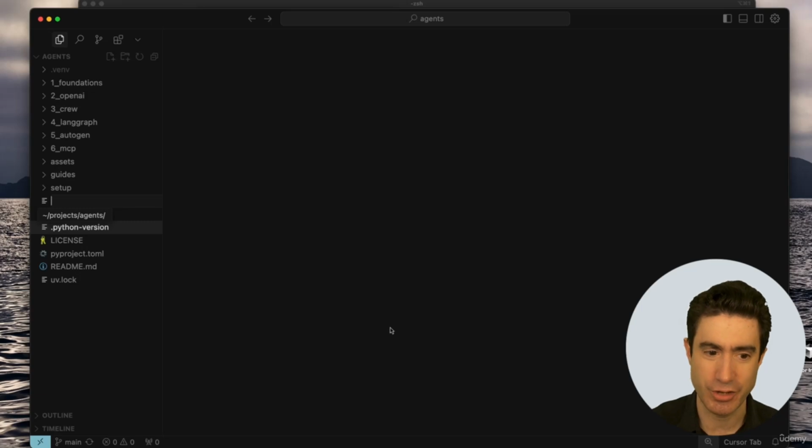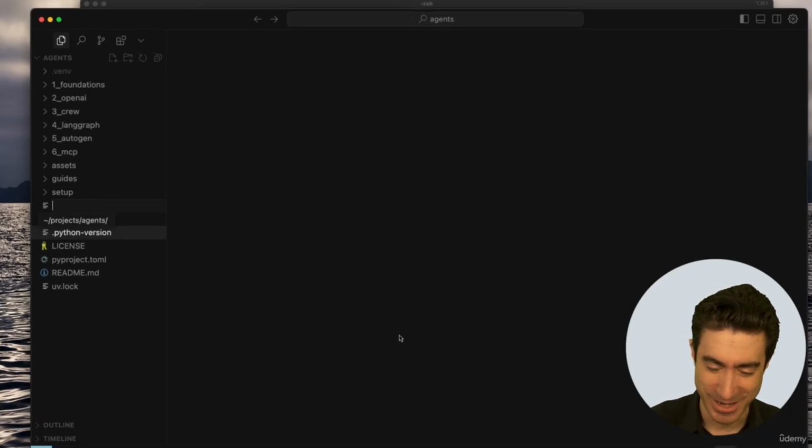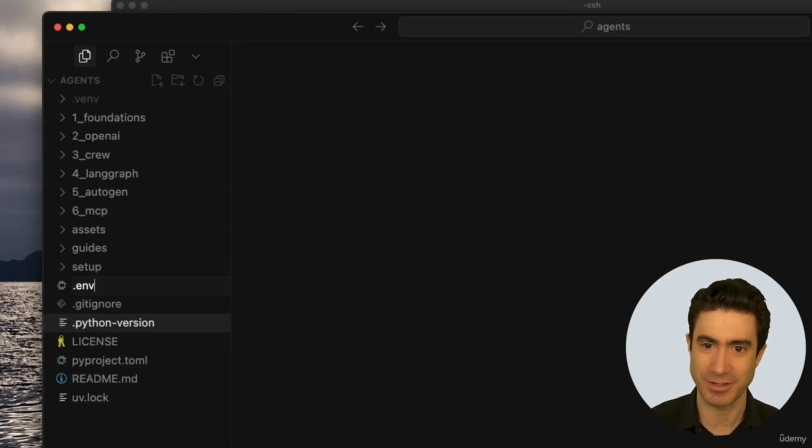And I'm going to create a new file, and I'm going to give it a very precise name, and you have to give it exactly the same name. If you get this wrong by a single character, then you're going to have problems later. So be careful with this one. It starts with a dot, a period, a full stop, and then the letters env, .env,